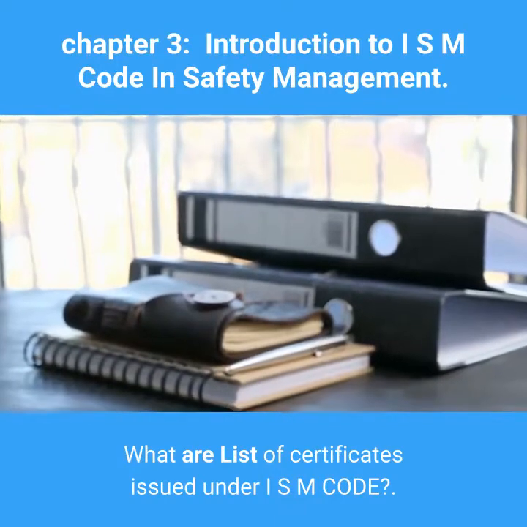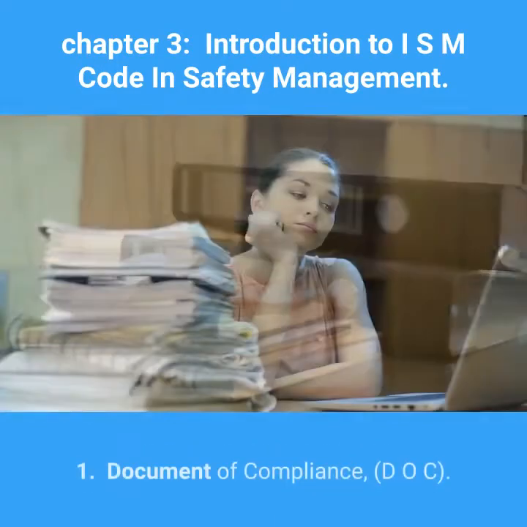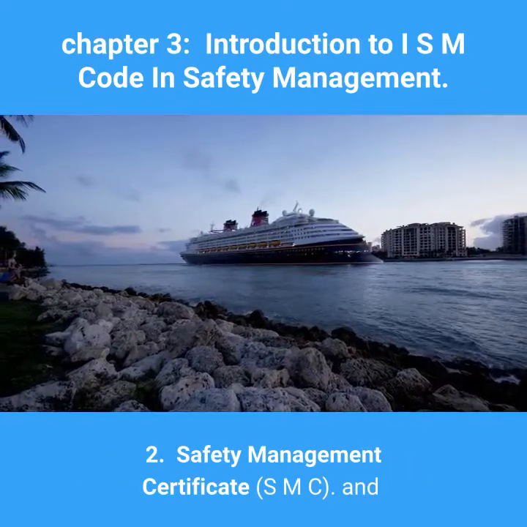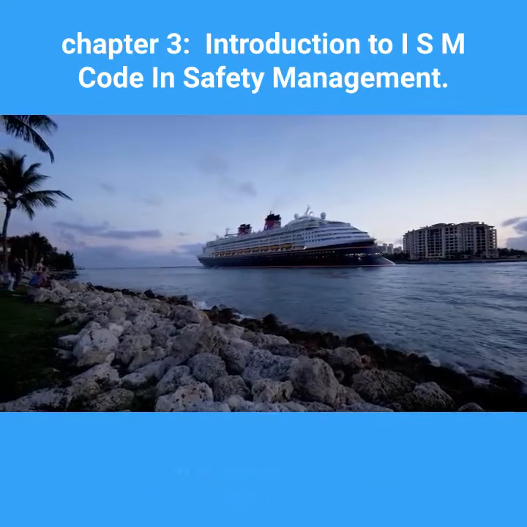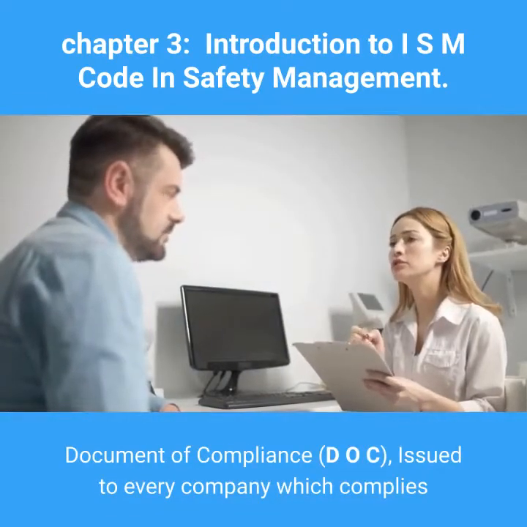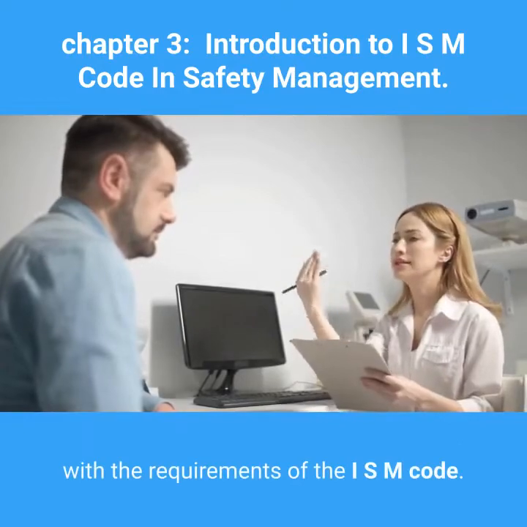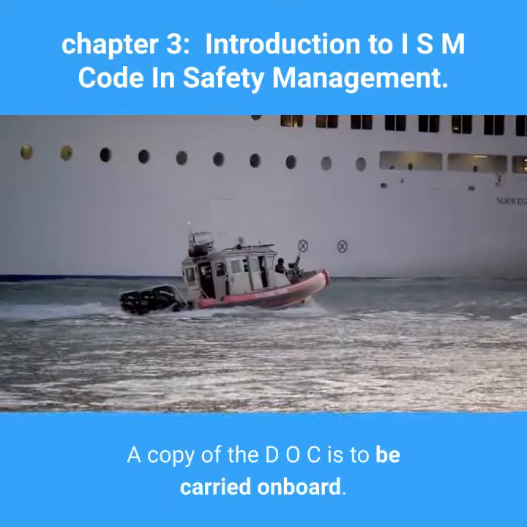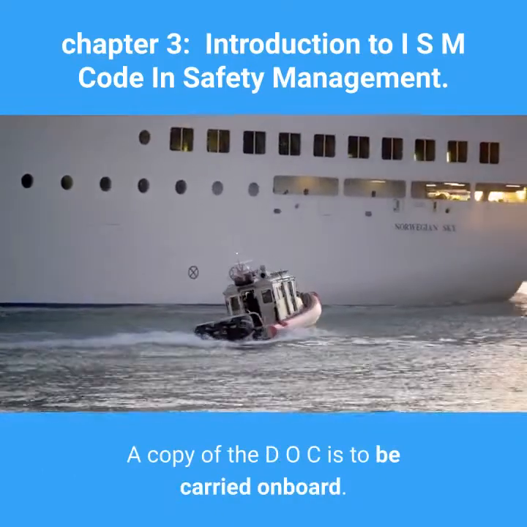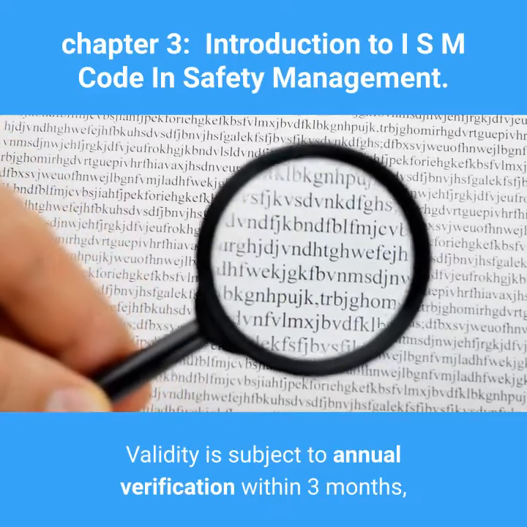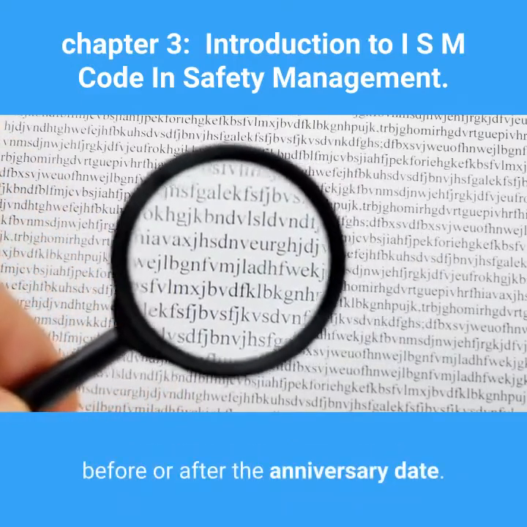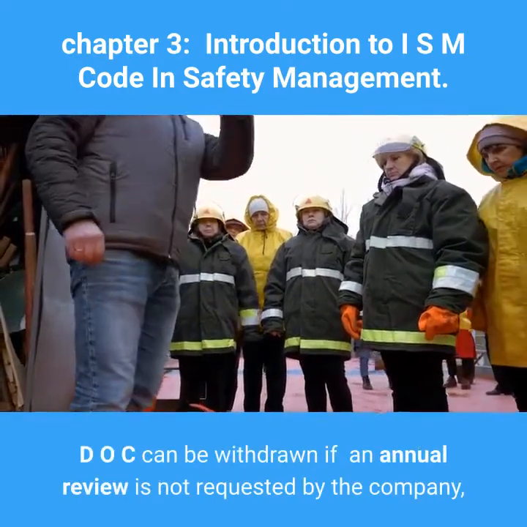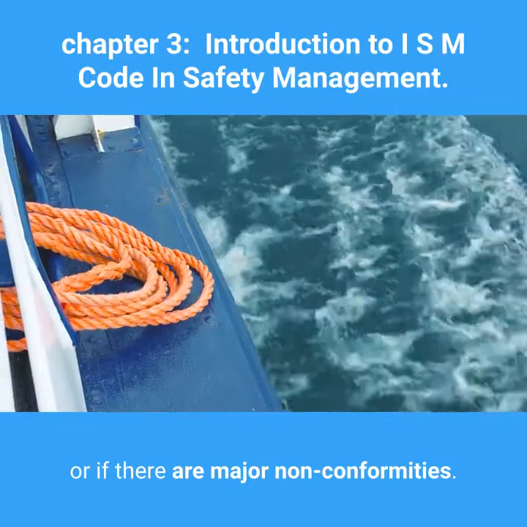What are the list of certificates issued under ISM code? 1. Document of Compliance, DOC. 2. Safety Management Certificate, SMC. The Document of Compliance, DOC, is issued to every company which complies with the requirements of the ISM code. It is issued by the administration. A copy of the DOC is to be carried on board. Validity is subject to annual verification within 3 months, before or after the anniversary date. DOC can be withdrawn if an annual review is not requested by the company, or if there are major nonconformities.